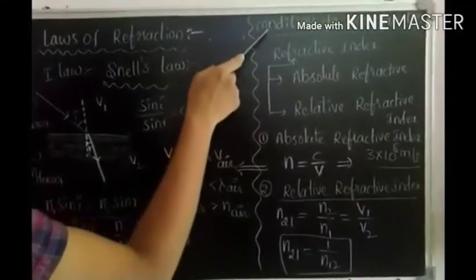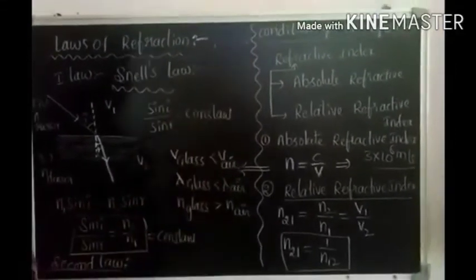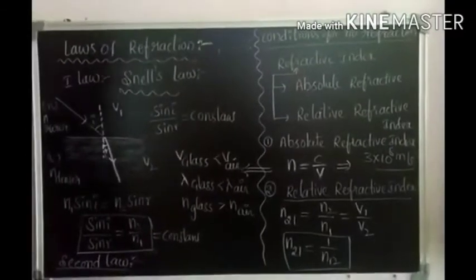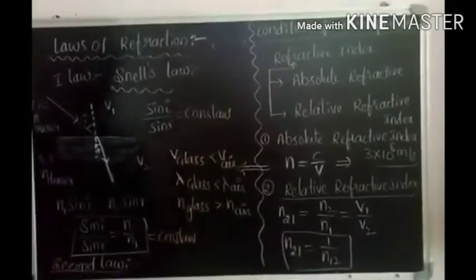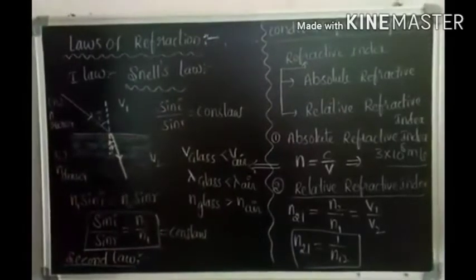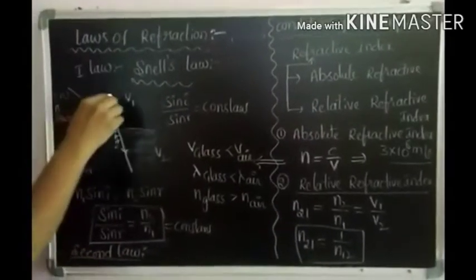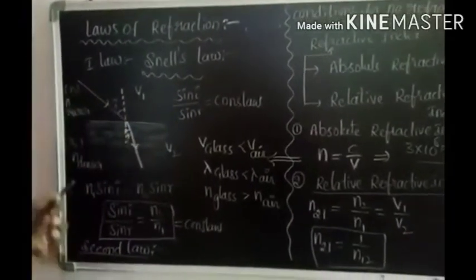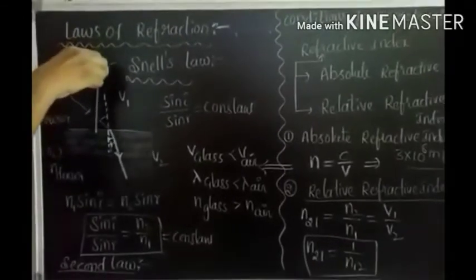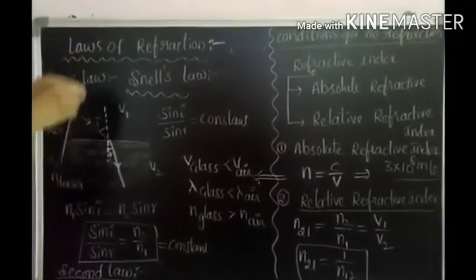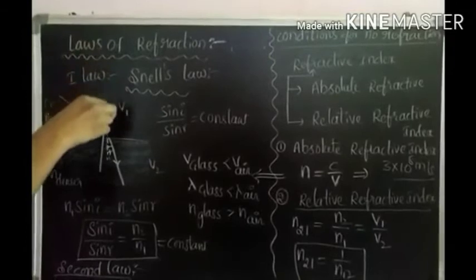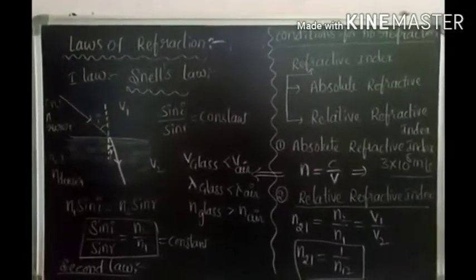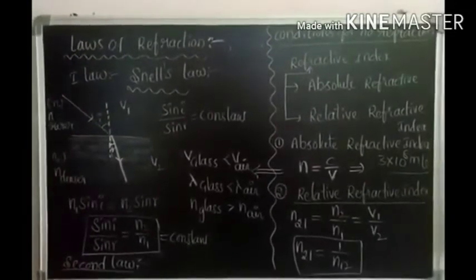So now we are going to learn what are the conditions for no refraction. What is the first condition for no refraction? If the angle of incidence, for example, the light ray is traveling along the normal, in this situation angle I equal to 0.